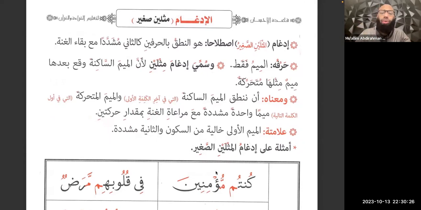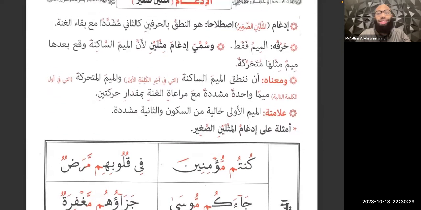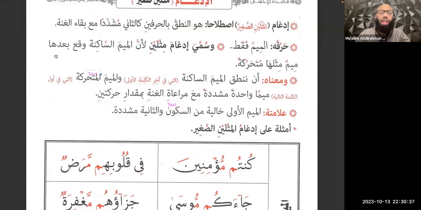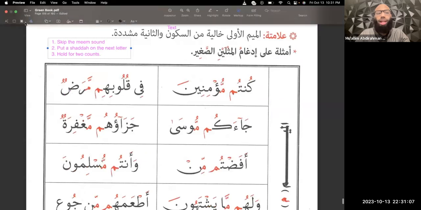So what we're going to do now is we're going to write down the steps. And these steps, like I said, are going to sound really familiar, at least they should, if you remember the rules from Nun as-Sakin and Tanween. So what we're going to do is skip, now for Nun as-Sakin and Tanween, remember it was to skip the Nun sound. We're going to skip the meem sound. We're going to put a shadda on the next letter. Same thing, put a shadda on the next letter. We're going to hold for two counts. The exact same rules. The only thing that's different is that instead of the noon sound, it's the meem. So we're going to skip the meem sound, put a shadda on the next letter, and then hold for two counts.